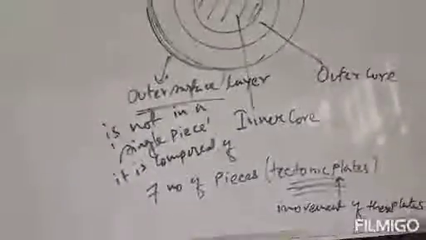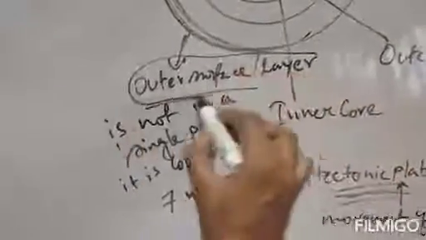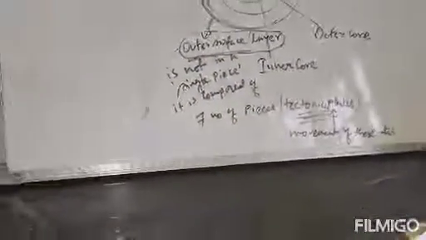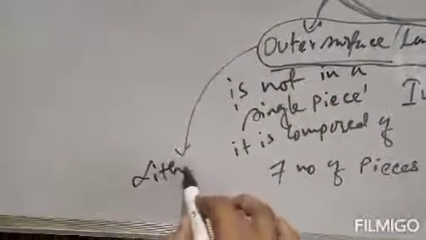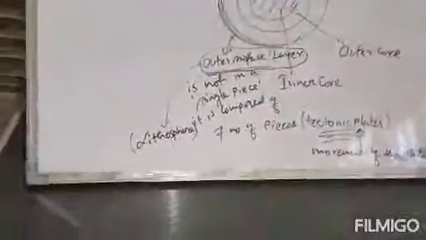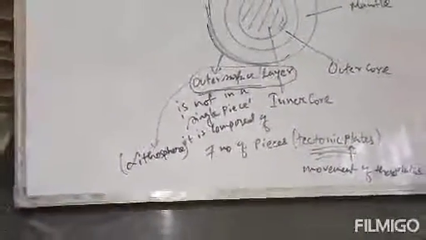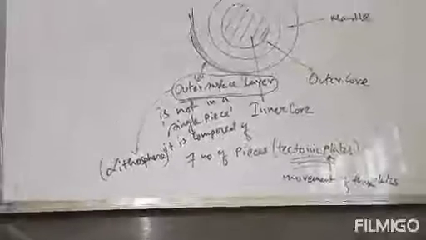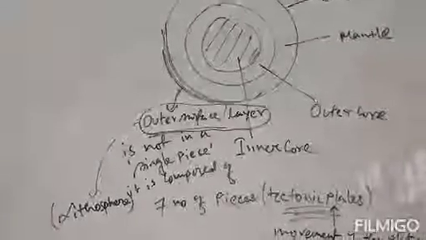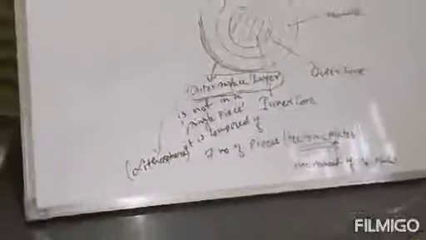Clear? And this outer surface or outer layer, which is not a single piece, is actually composed of 7 pieces. It is known as the lithosphere. This outer layer is known as the lithosphere, which is composed of 7 pieces called tectonic plates, and the movement of tectonic plates is actually the reason of earthquake. Clear? So this is all about the structure of earth and how earth internally looks like.